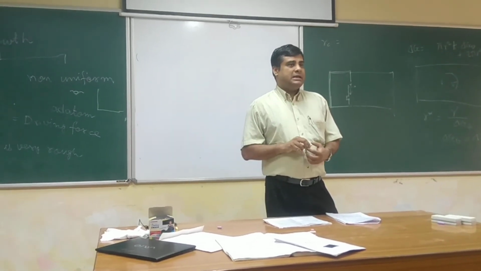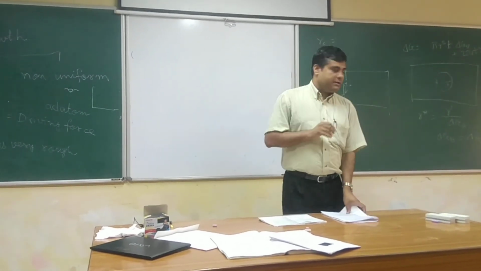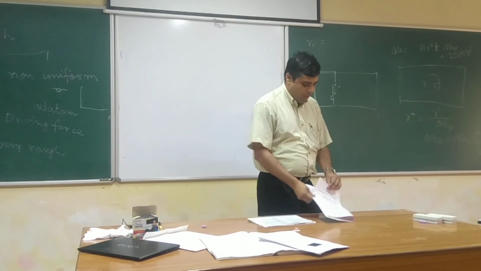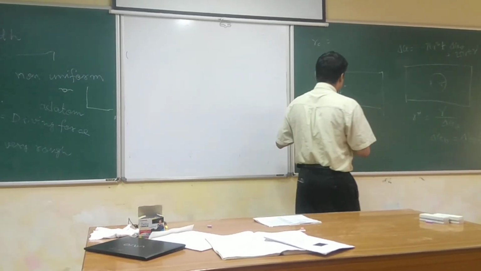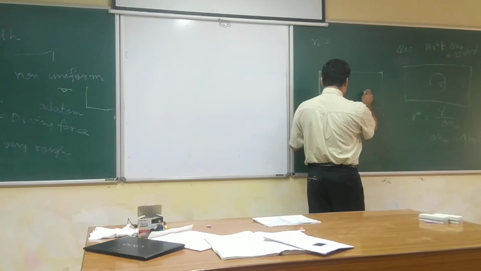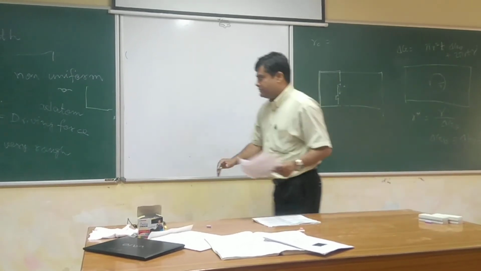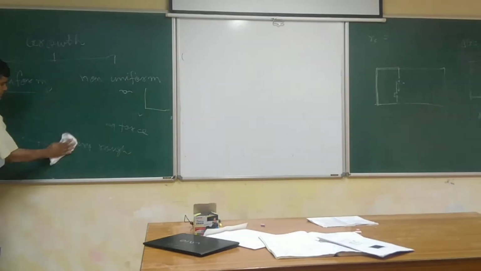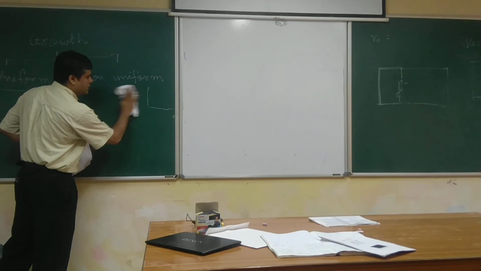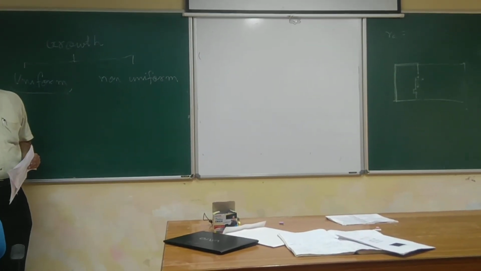Sometimes, if there is a screw dislocation on the surface... So what is your question? What is this? It is a nucleus.